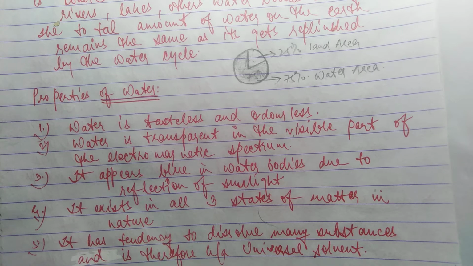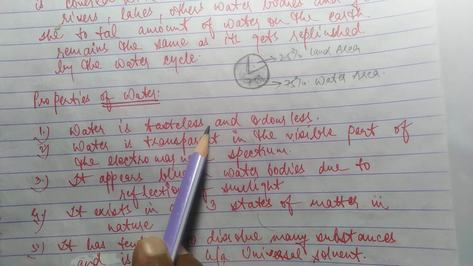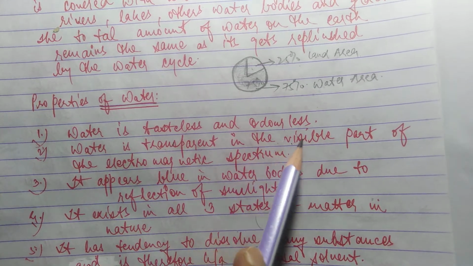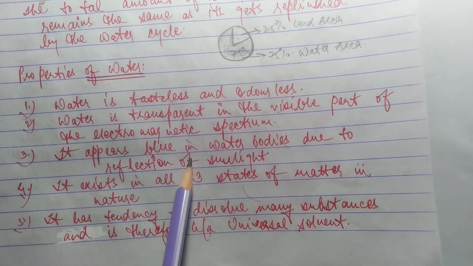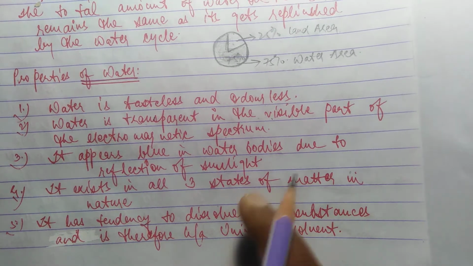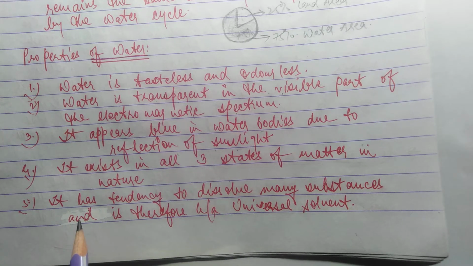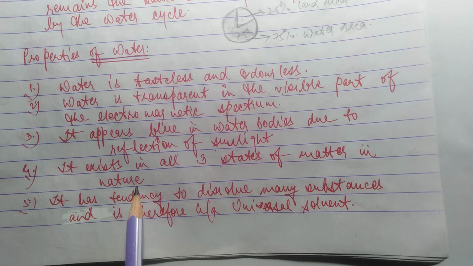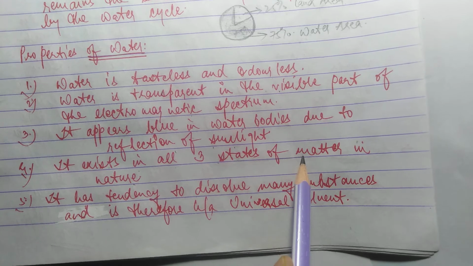Properties of water. We all know water is tasteless, without any taste and without any smell. Water is transparent in the visible part of the electromagnetic spectrum. It appears blue in the water bodies due to reflection of sunlight. It exists in all three states of matter in nature. Three states of matter means solid, liquid and gas.